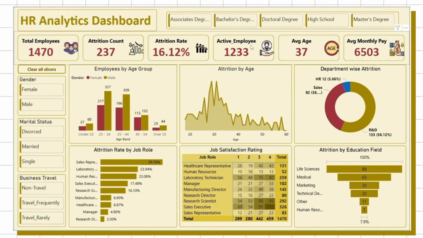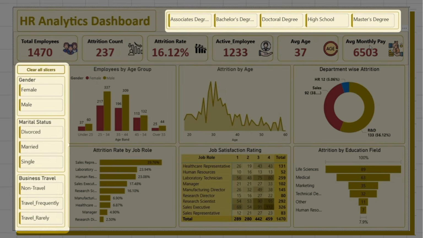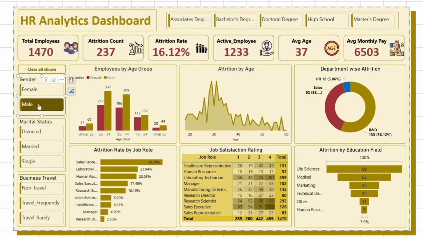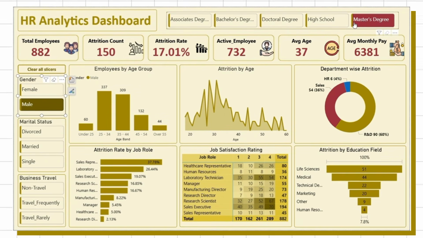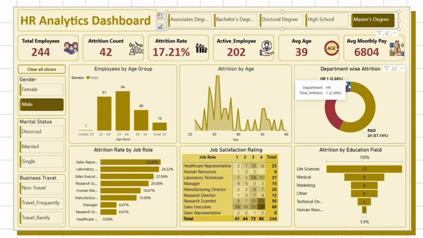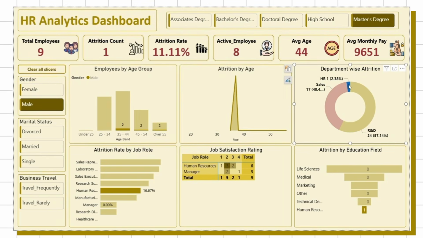Now look at the dashboard on your screen. This dashboard includes KPIs, slicers, and interactive charts. If I click on any slicer, you will see all the charts and KPIs changing dynamically. And if I click on any chart section, the entire report gets filtered automatically.